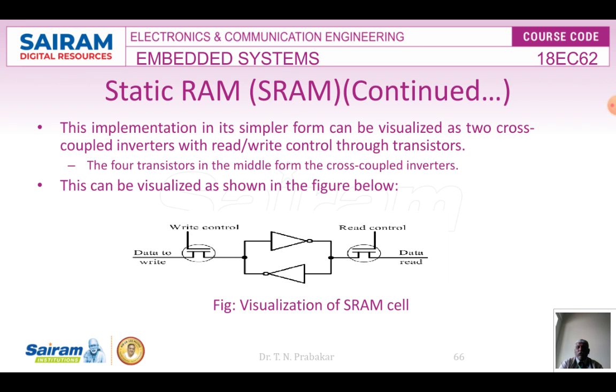Suppose the data to write on the left extreme is 1, then this 1 will come in through the write control, and it will get into the 2 inverters back to back. So the value will always be retained inside the loop. And if you want to read the content, set the read control to 1. On the right hand side, there is a read control, so that whatever data is available will be read out through the data read. Right? So this is actually the simple visualization of the static RAM.